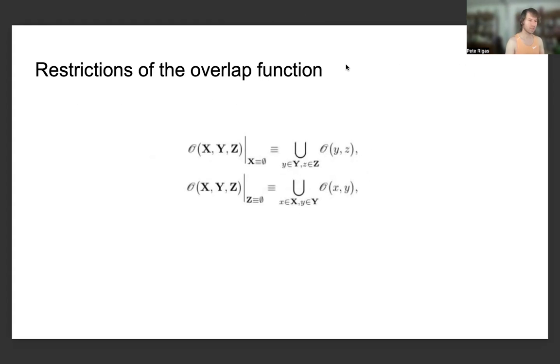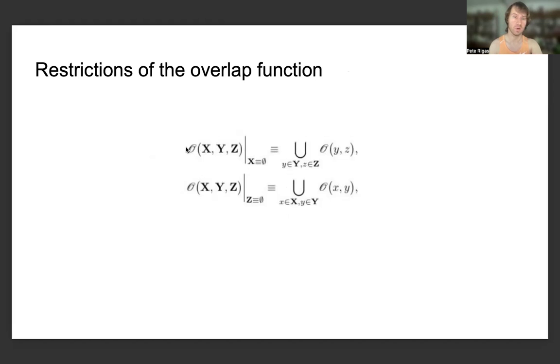And it's pretty much relating to the fact that we can restrict the overlap function to basically relate the overlap function of three alphabets to the overlap function of two alphabets, or even to the overlap function of one alphabet, which is given by these two identical expressions on the slide.